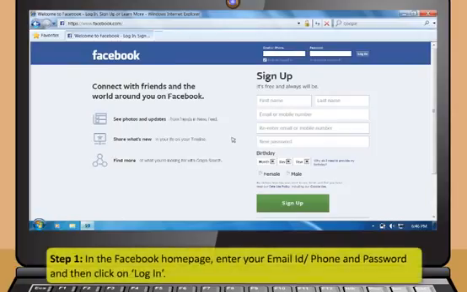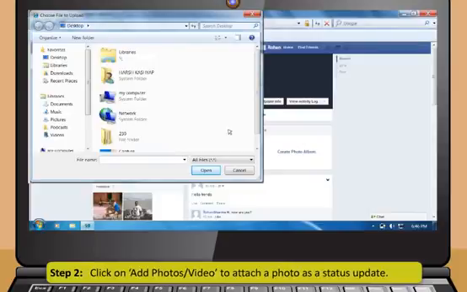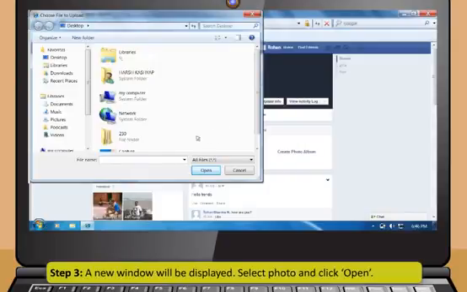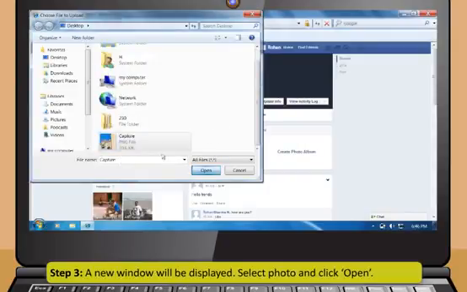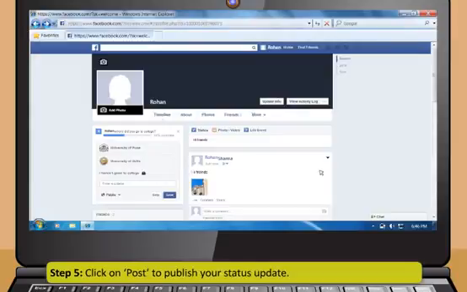Step 1. In the Facebook home page, enter your email ID or phone and password and then click on Login. Step 2. Click on Add Photos or Video to attach a photo as a status update. Step 3. A new window will be displayed. Select Photo and click Open. Step 4. Write your status update in the text box. Step 5. Click on Post to publish your status update.